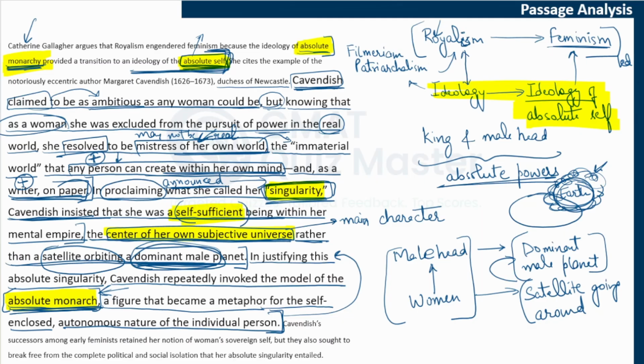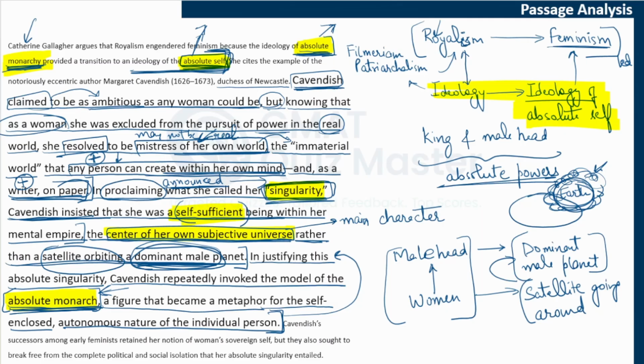So overall, you can see how Cavendish used the concept of absolute monarchy to arrive at the ideology of absolute self, where she became all powerful. She used this model of absolute monarchy to reject that same model in her own world. In the real world, she had to follow it, but she found a different route, a different way in which she made herself absolutely powerful. She had her own power, she had her own world.